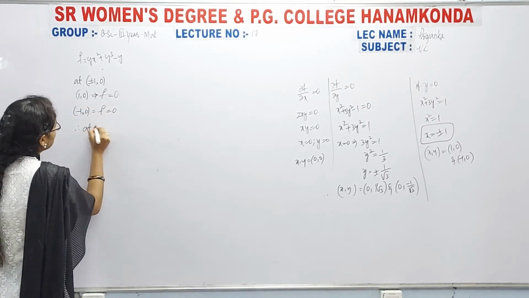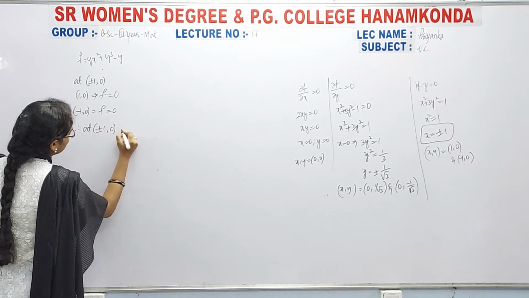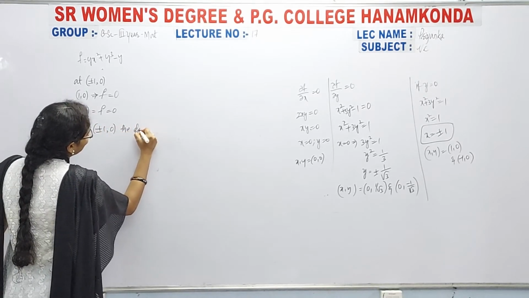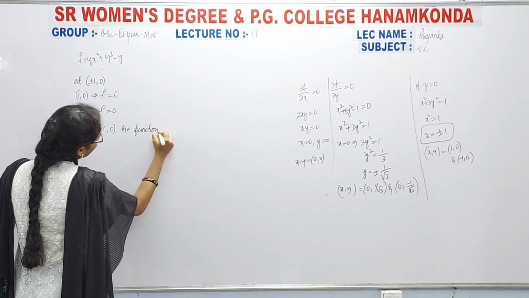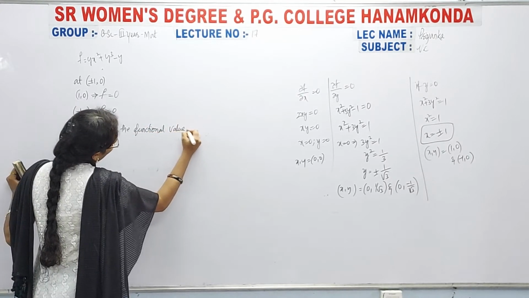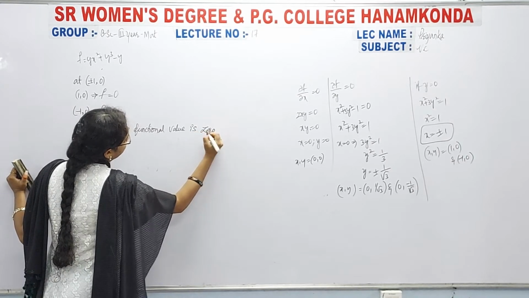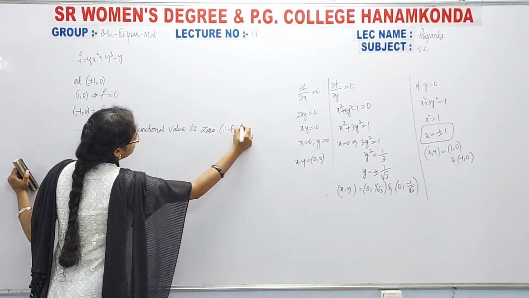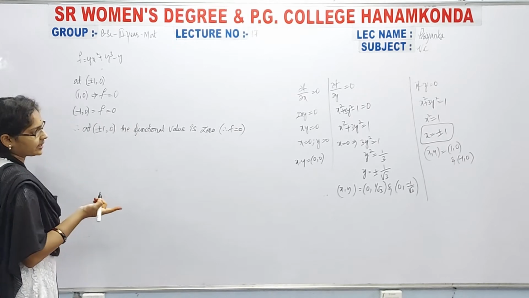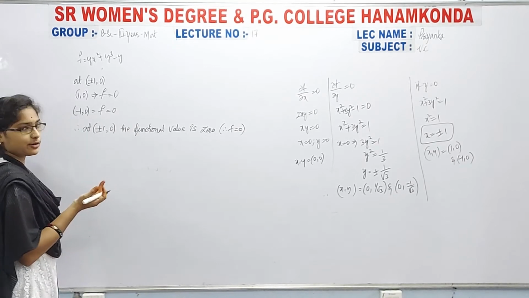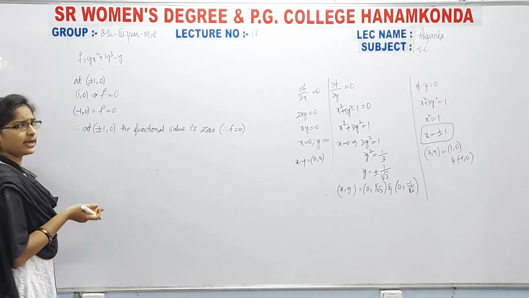Therefore at plus or minus 1 comma 0, the functional value is 0, that is f equal to 0. Okay, so now here I am taking another point. Obviously if you take the origin 0 comma 0, you will get 0 only.